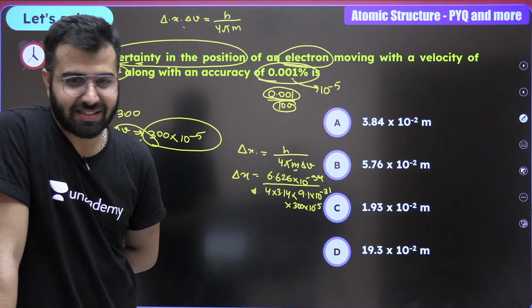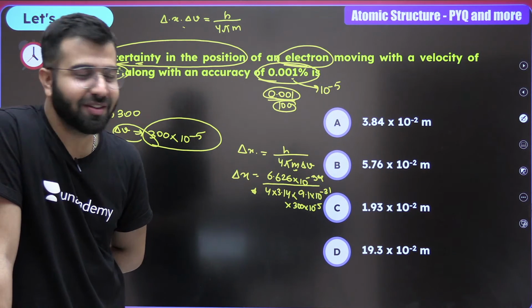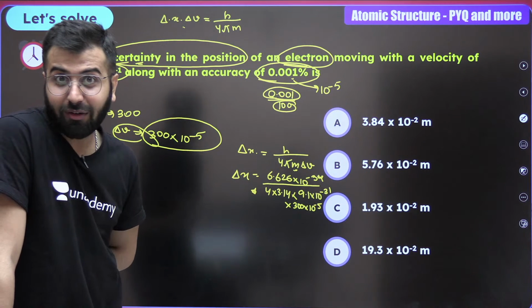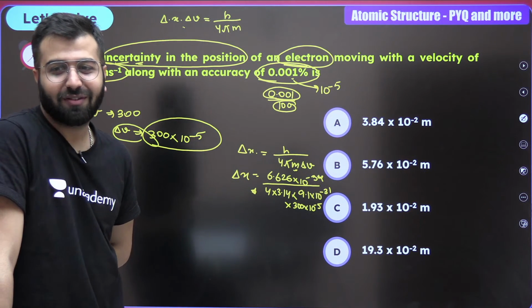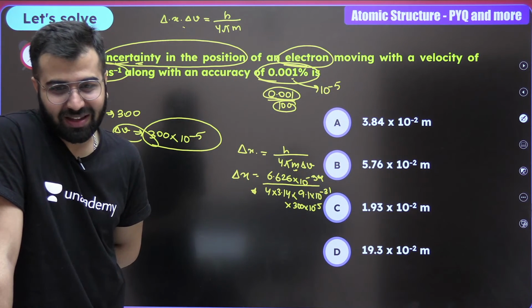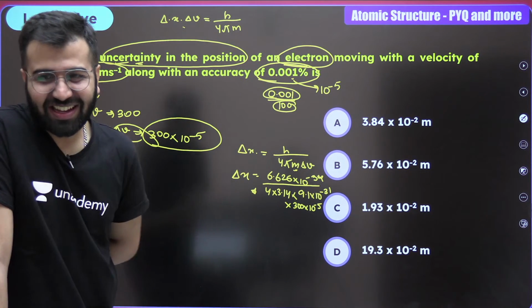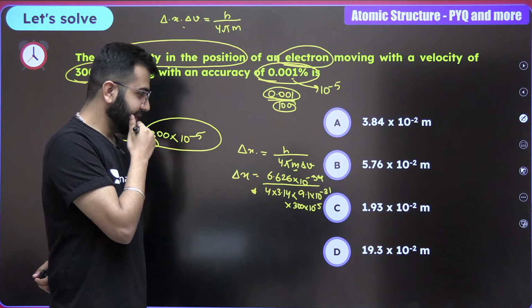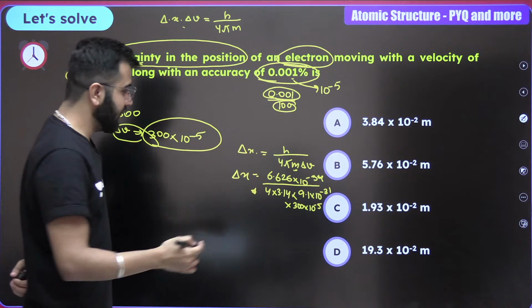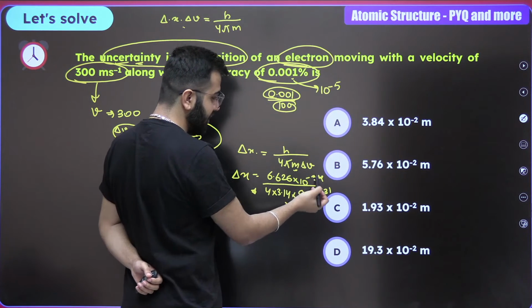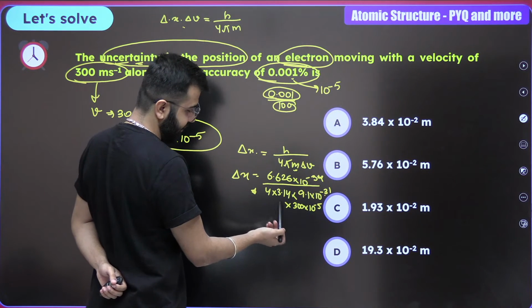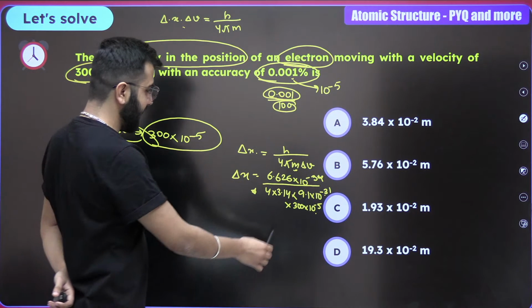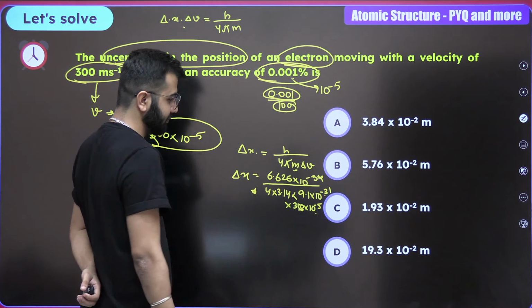Typo mistake? Yes, it's okay. So now over here, solve. You guys have to solve. Come on, it's not me. This is your time. See, powers, anyhow, these things are going to get cancelled very easily. It's minus 31, it's minus 34, and over here minus 5, and then do it again. It's 10 raised to the power 2 over here.